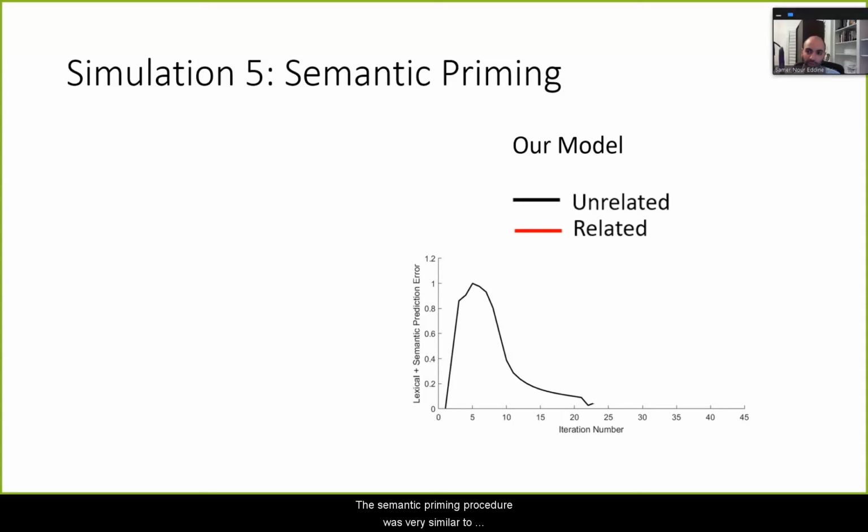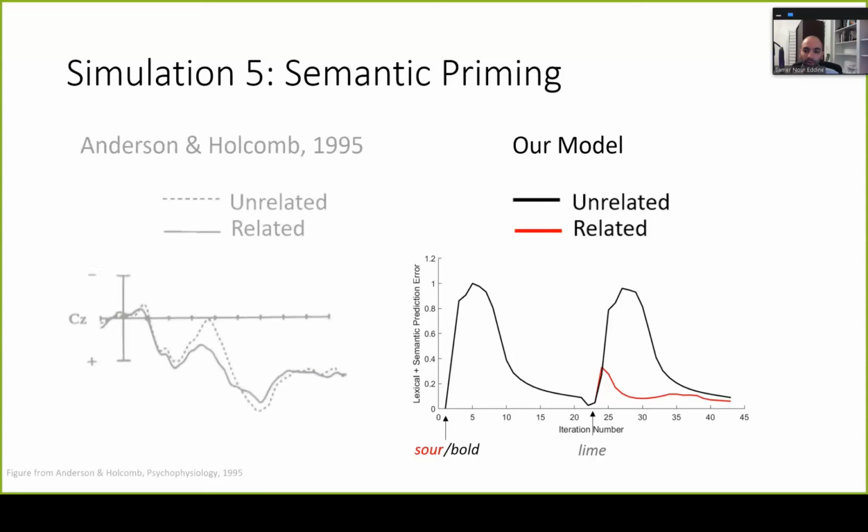The semantic priming procedure was very similar to the repetition procedure. So for the primed condition, we presented 2 stimuli with 8 features in common. For example, sour followed by lime. For the unprimed condition, we presented the same target as the primed condition, but this was preceded by an unrelated stimulus that it shared no features with. So for example, a word like bold. And we expect that when the target is preceded by a related prime, some of its features are already active, and it will require less error to converge. And again, this is what we find, which replicates the empirical finding that we see on the left.